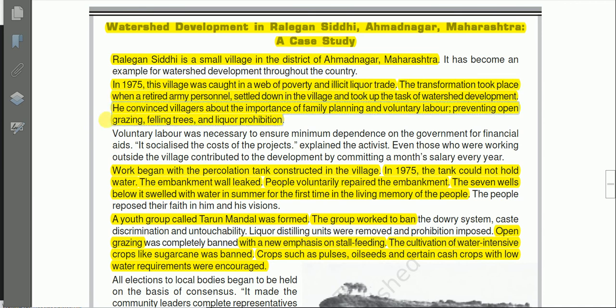He convinced the villagers about the importance of family planning and voluntary labor, preventing open grazing, felling trees, and liquor prohibition. So he educated the villagers. He gave awareness to the villagers about the importance of family planning to control the population, then voluntary labor, then preventing open grazing by animals, then preventing cutting down of trees, and prohibition of the liquor trade.